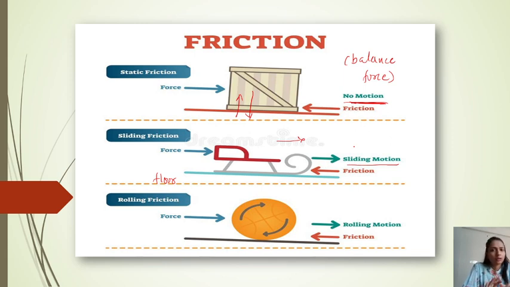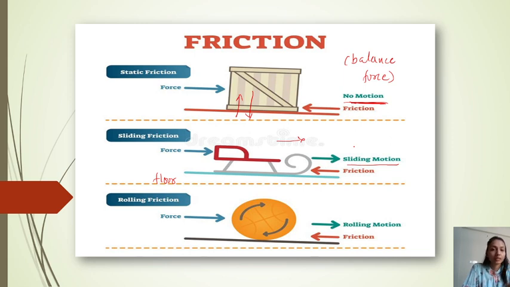If we talk about any rolling body, I mean a sphere or circle, a ball, say a volleyball or football, any rolling object, then rolling friction happens. So there are three types: static friction, sliding friction, and rolling friction. Okay, so that is some of the basic things.